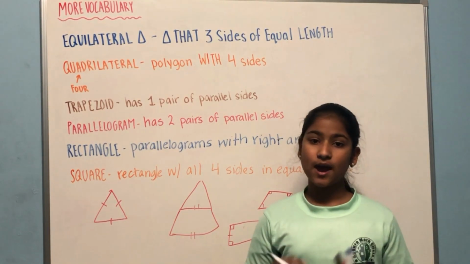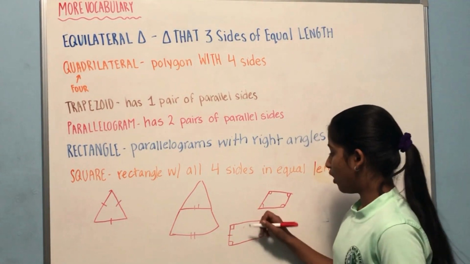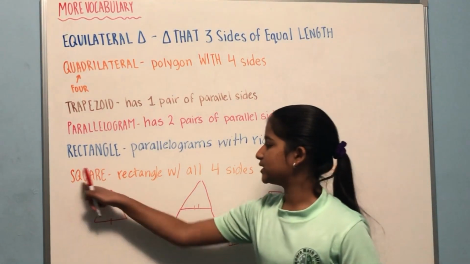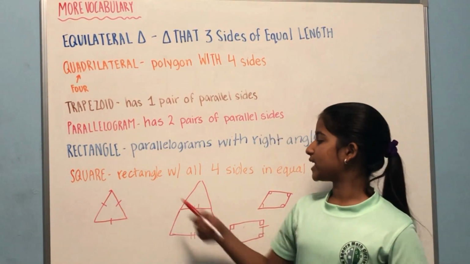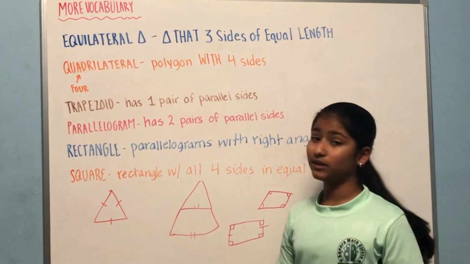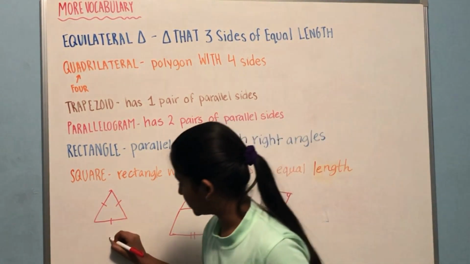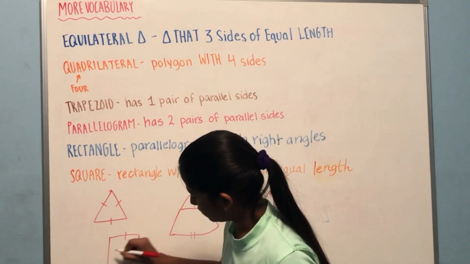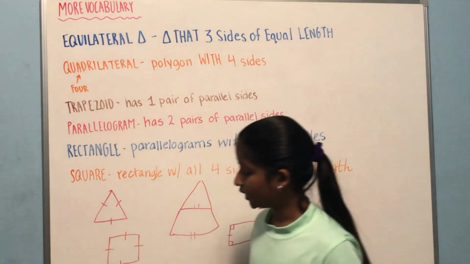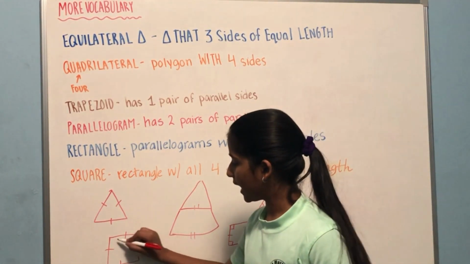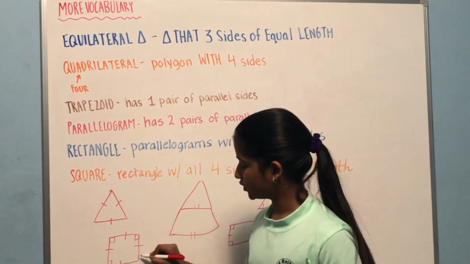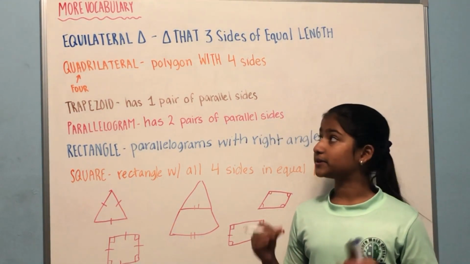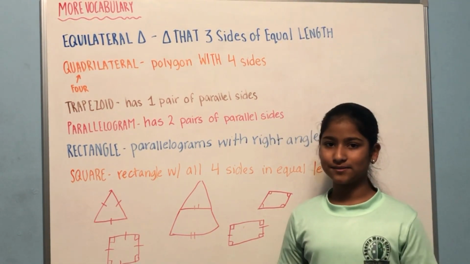However, each angle is going to be right, meaning it's going to be 90 degrees. However, there is a polygon that has all the same side lengths and the same angles, which is a square. A square is a rectangle with all 4 sides of equal length and all right angles. And it looks like this. So all of the sides are equal and they all have 90-degree angles, or right angles. So now you know about various forms of polygons.